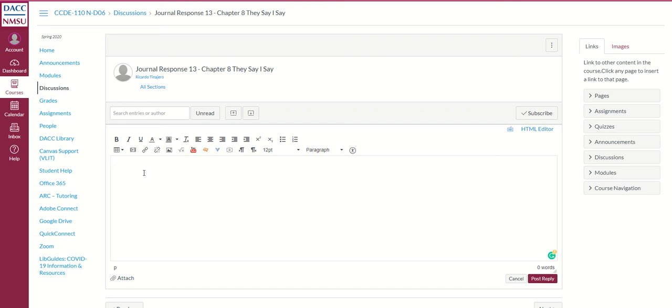Use a quote and do the things we talked about in class, such as analyze it or summarize it. What is it trying to say? What is the author trying to say in that quote? And then go ahead and analyze it. Why do you think that's important or significant to your understanding of writing an essay, etc. And so you're going to do that for journal response 13 and 14. That's really all that's going to be due this week.